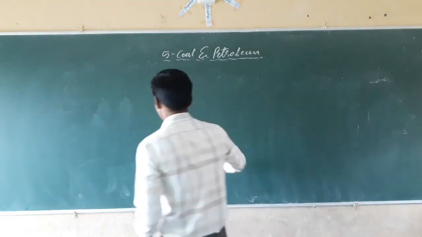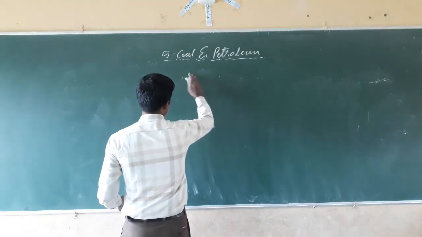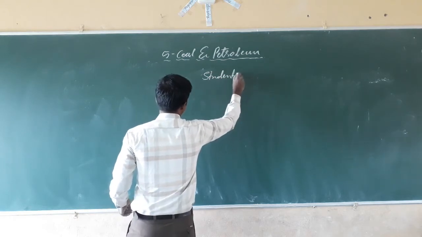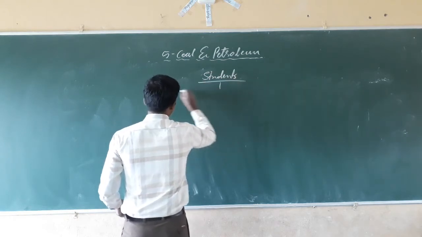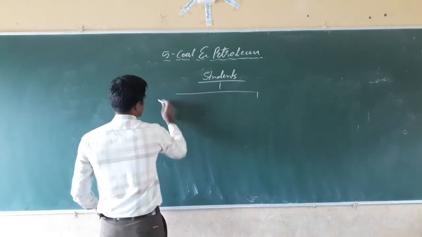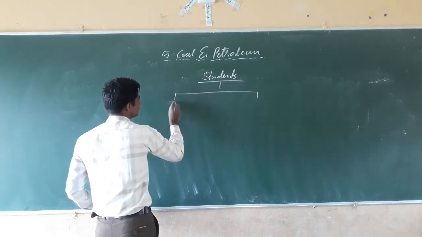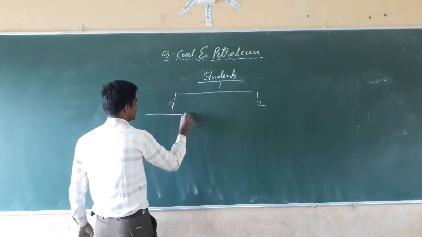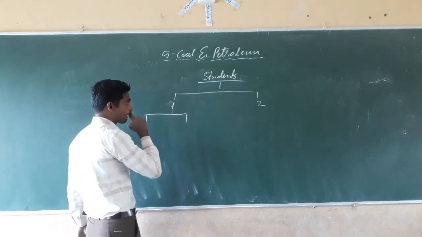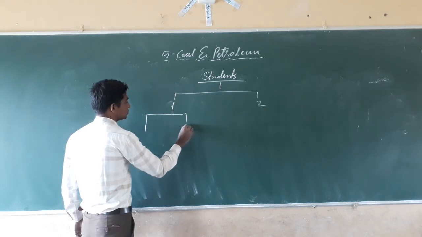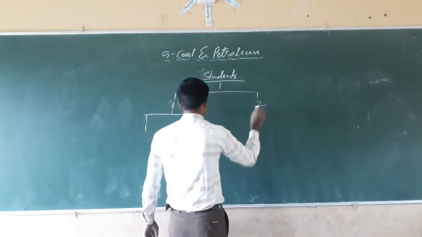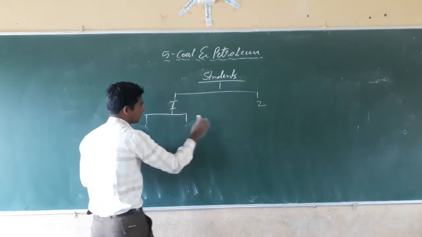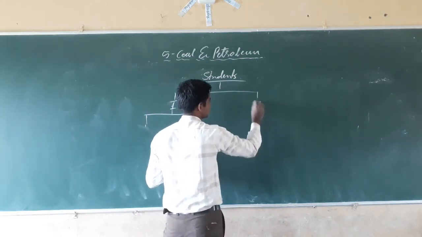See, first we have to group the students into two groups, 1 and 2. Then again here two groups, 1 and 2. Here also, suppose for example, here Roman 1 and here Roman 2 groups.